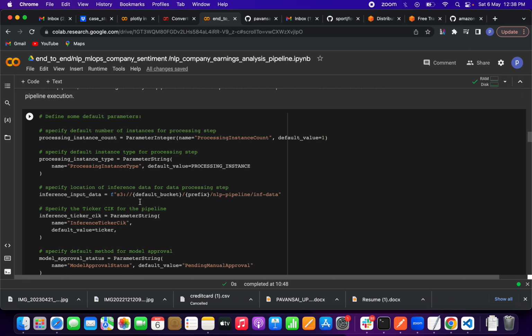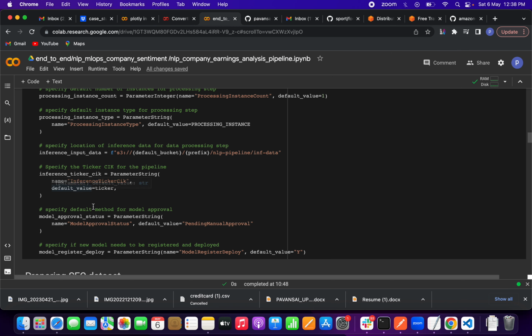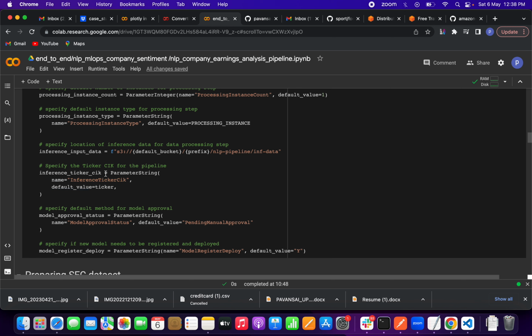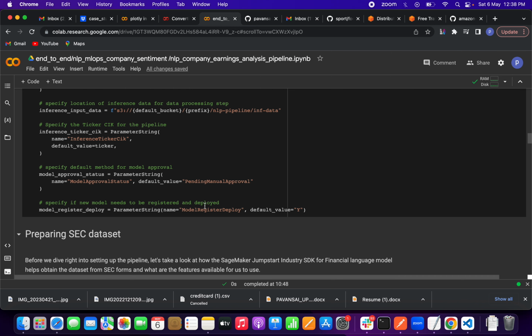So we have to use the S3 bucket details, friends. And the ticker, whatever ticker CIK for the pipeline. So parameter string name, inference ticker CIK, and the default value I am passing is Amazon. We already defined the ticker, friends. So for model approval we have to pass some default method. I am passing pending manual approval as the default value.